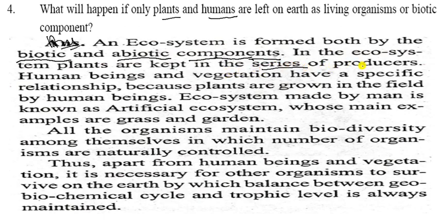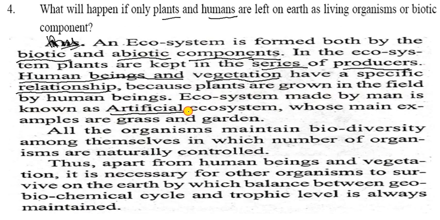Plants को इस सीरीज में रखते हैं हम। Producers and human beings, जो human beings हैं ये भी इसमें, and vegetations are also here, have specific relationship। इन सब का एक relationship है, because plants are grown in the field। Plant जो है field में grow हो जाते हैं by human beings, ह्यूमंस के द्वारा। Ecosystem made by human is known as artificial ecosystem.